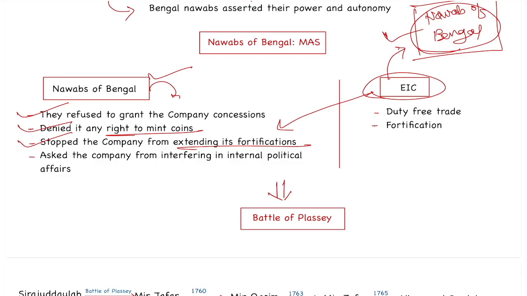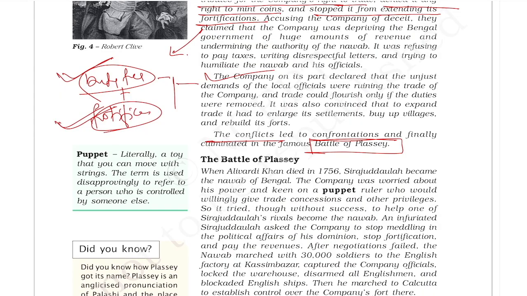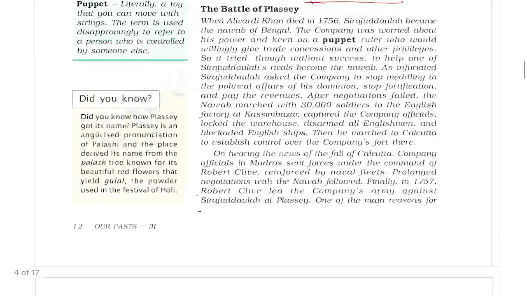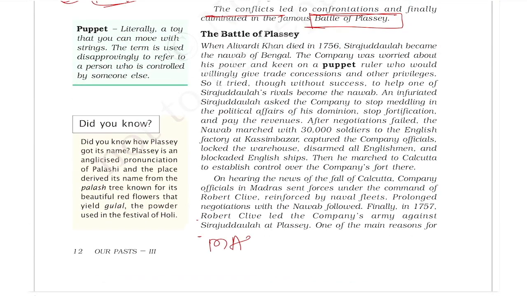But the East India Company claimed that they could make good profit only if they could fortify more and more settlements, and if they got this duty-free trade. They were demanding the trade concession and the Nawab of Bengal were not accepting. So this finally led to the Battle of Plassey in 1757. Remember, there were three main rulers of Bengal in the 18th century: Murshid Kuli Khan, Alivardi Khan and Sirajuddaulah. Alivardi Khan died in 1756 and Sirajuddaulah became Nawab.